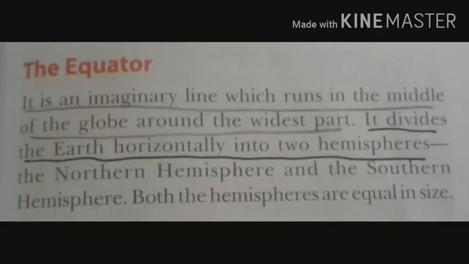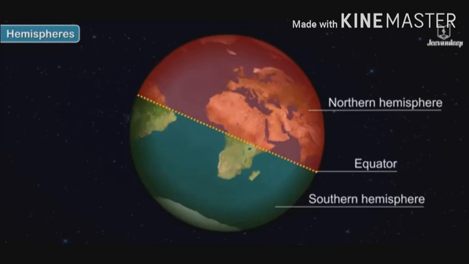So first we have equator, which is an imaginary line. Guys, be careful that I have used the word imaginary, which means कि जो हमने imagine किया है ताकि हम अपनी अर्थ की स्टडी को ईजी कर सकें. This picture shows that the equator is running in the middle of the earth by dividing the earth into two equal hemispheres, that is northern hemisphere and southern hemisphere.